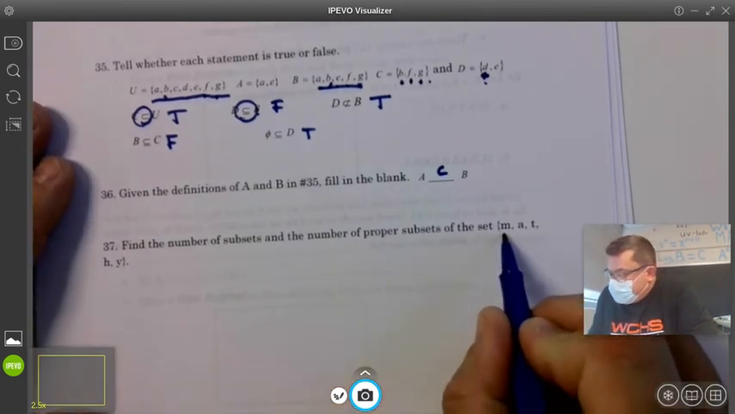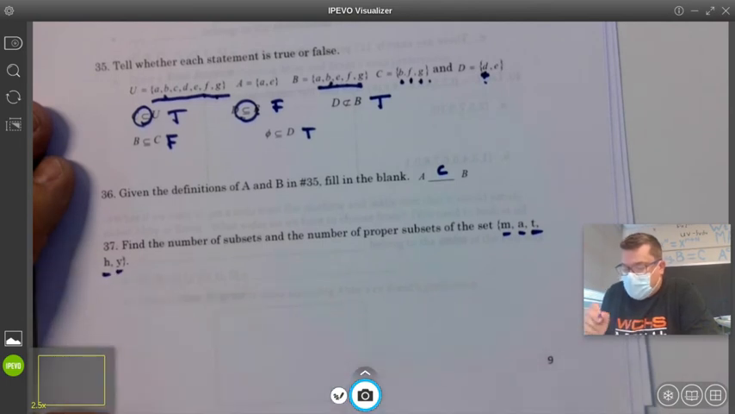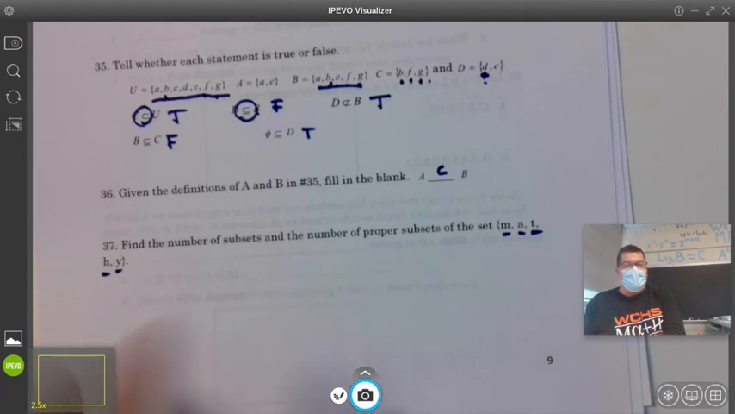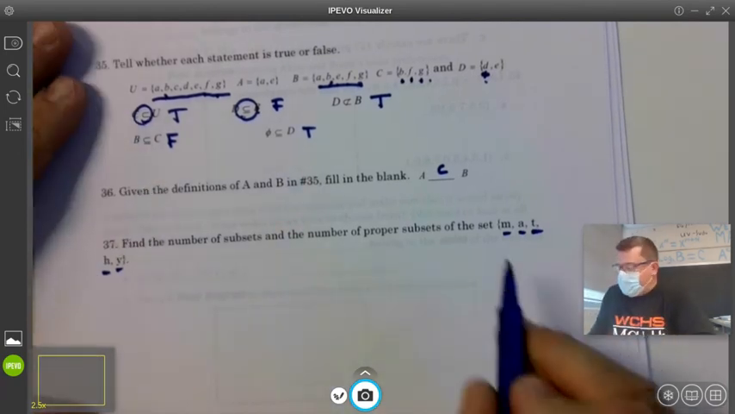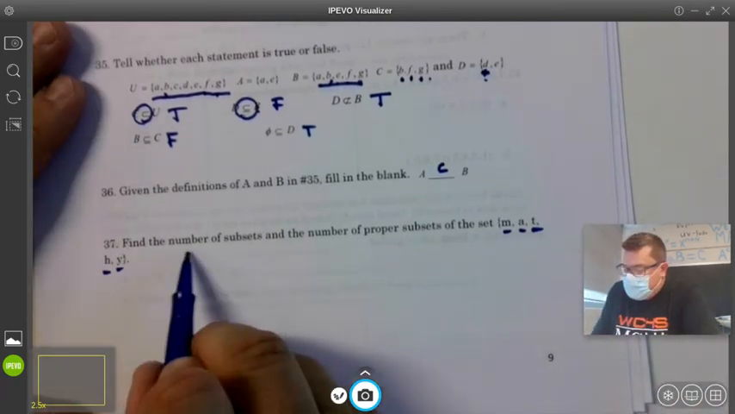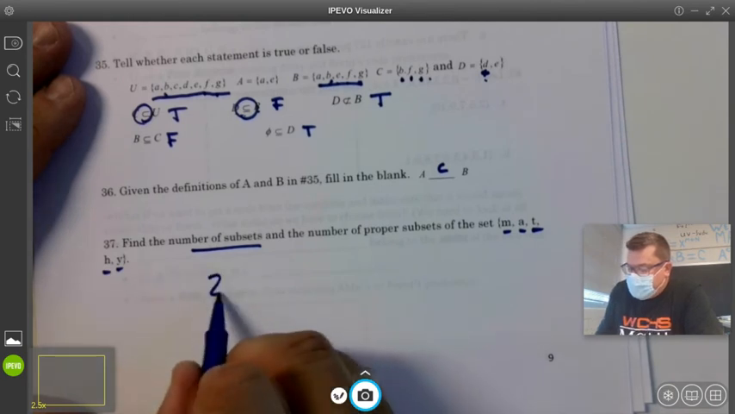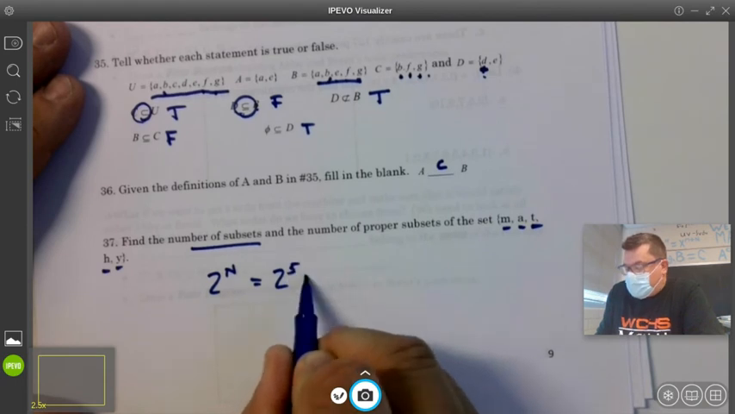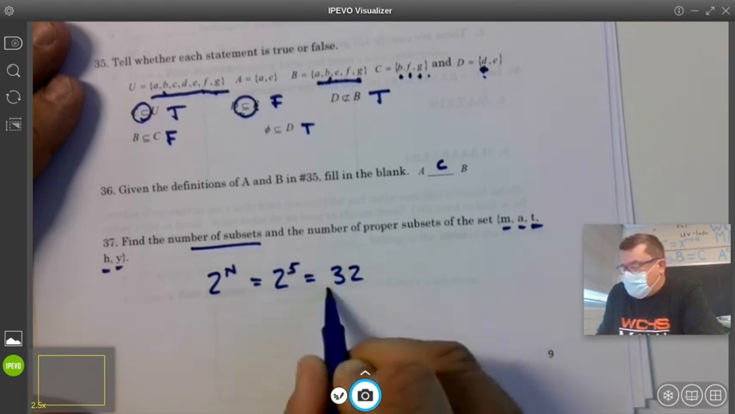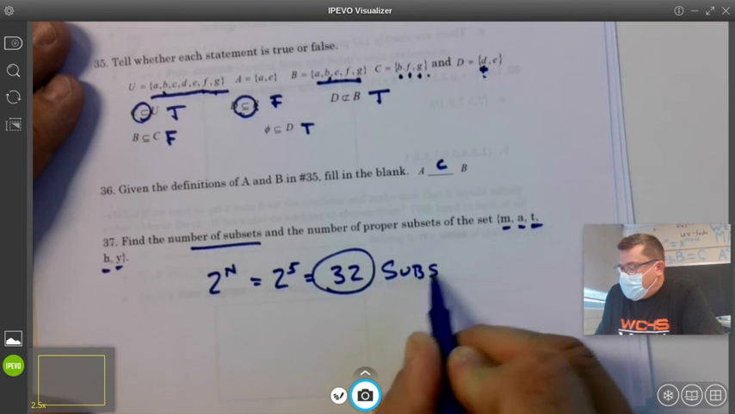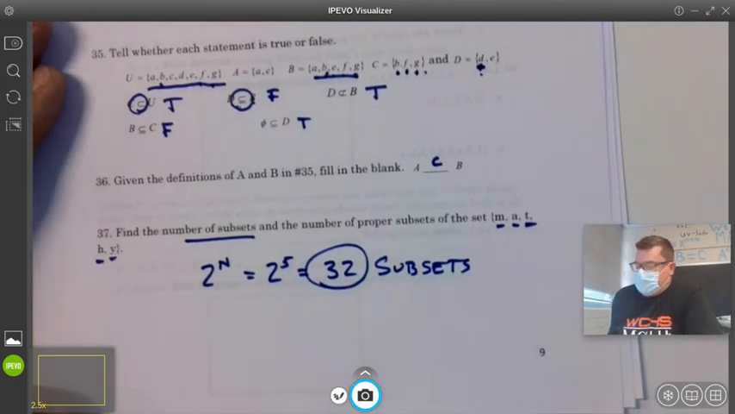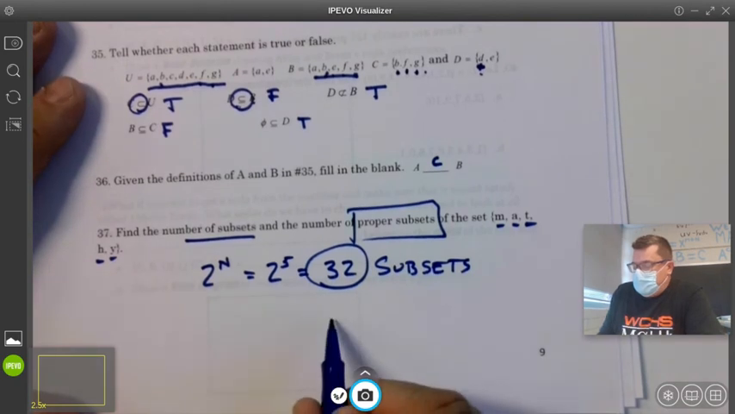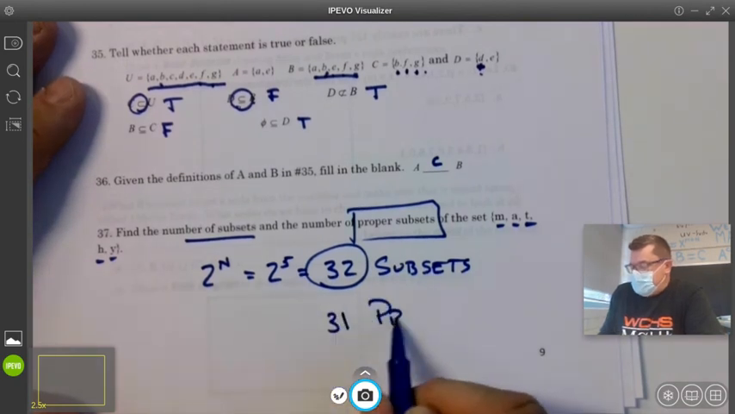Find the number of subsets. If the set contains 1, 2, 3, 4, 5 terms, remember, if one of these letters would repeat, you don't count it a second time. So we've got 5 terms in the list. The number of subsets is 2 to the nth power, or 2 to the 5th power, or 32 subsets. Now, how many proper subsets are there? One less than that. Proper subsets.